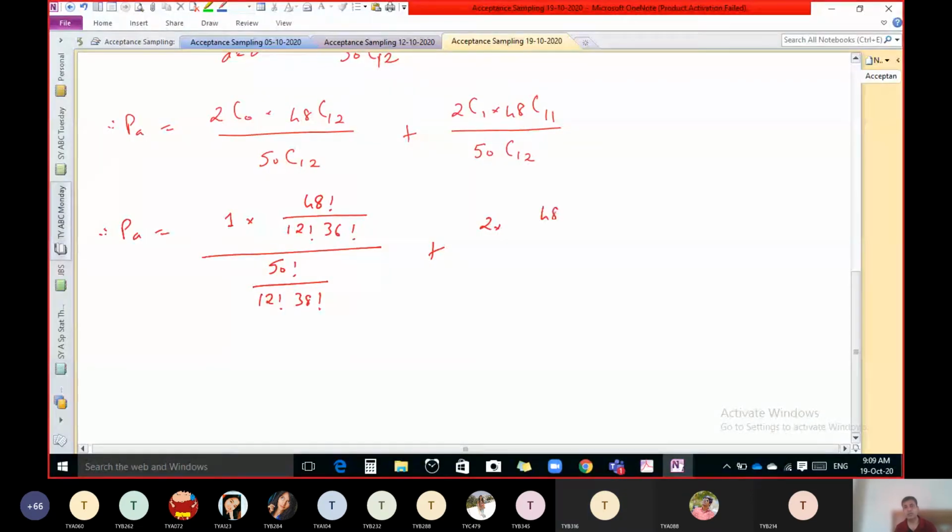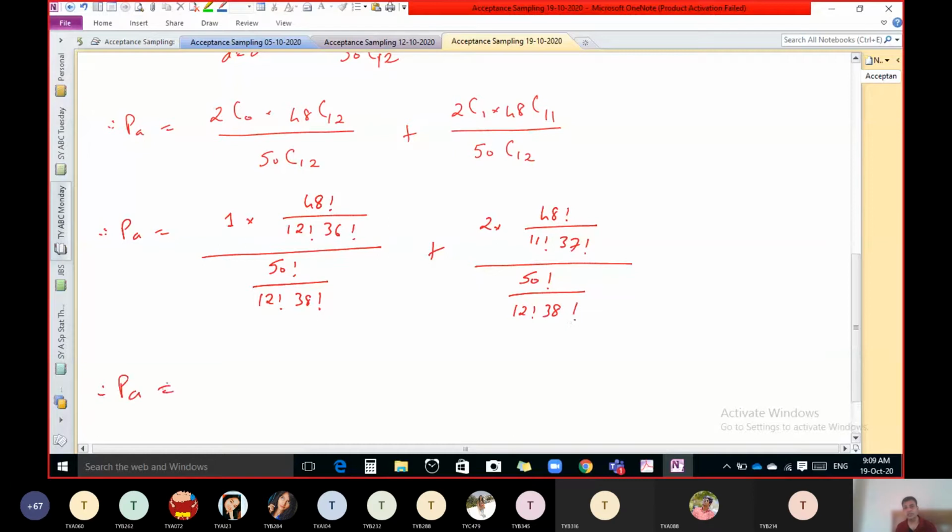48C11, 48 factorial upon 11 factorial, 48 minus 11, 37 factorial, divided by 50C12, 50 factorial upon 12 factorial, 50 minus 12, 38 factorial.